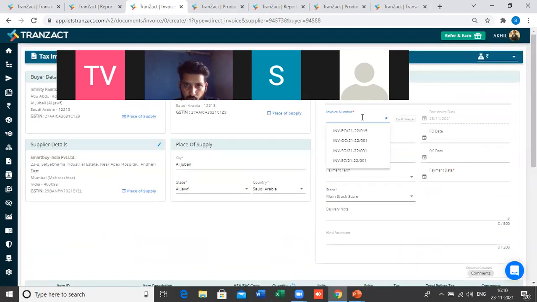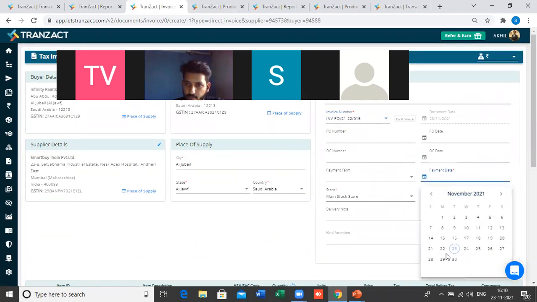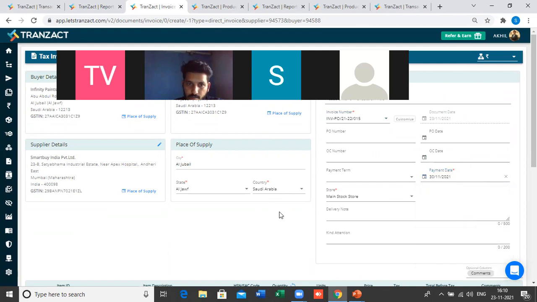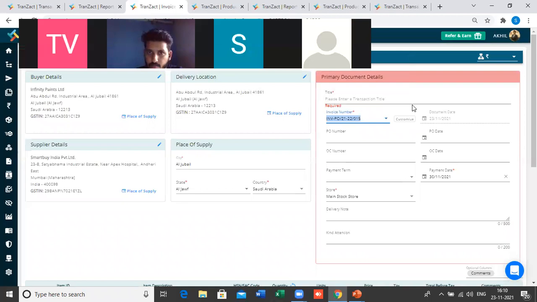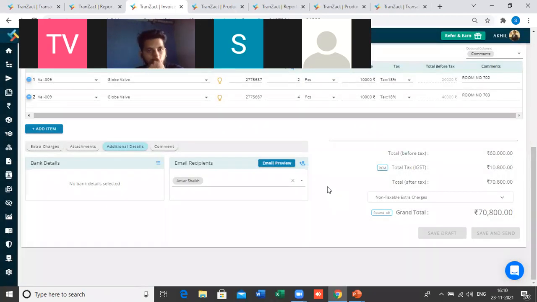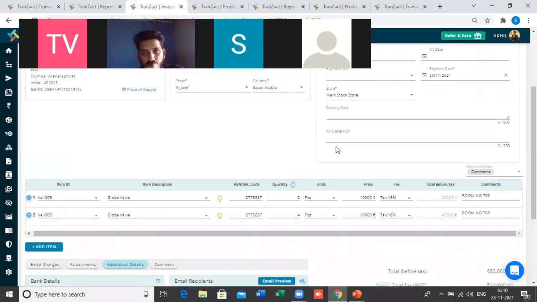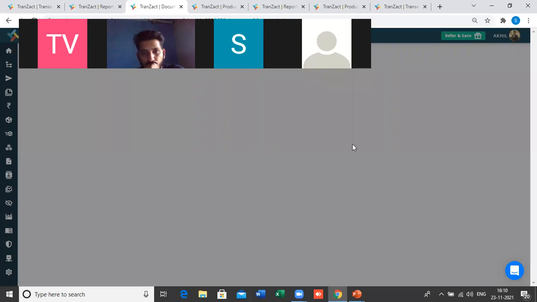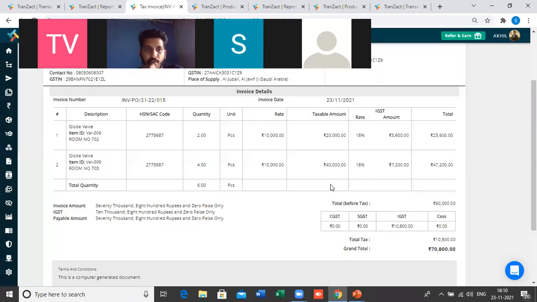Let me show you how it looks. This is how it will look: Global, 2 pieces, room number 702.